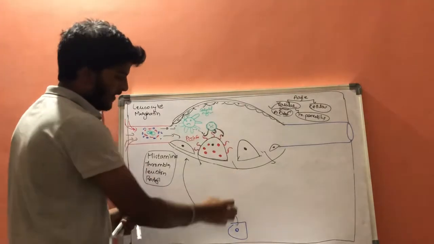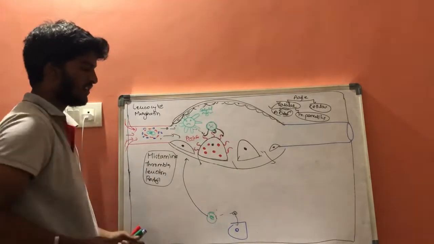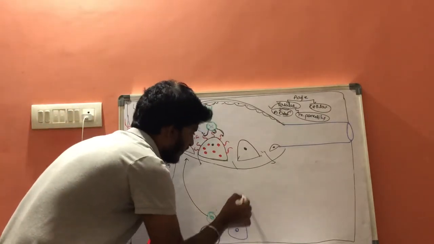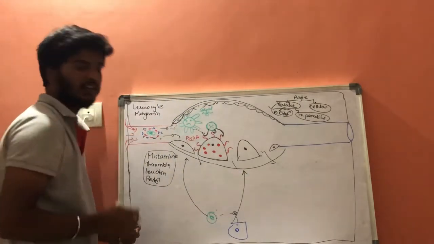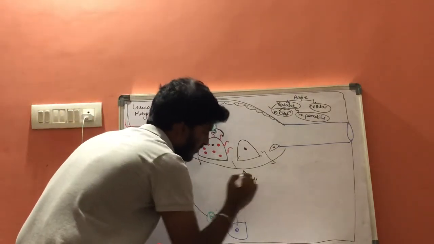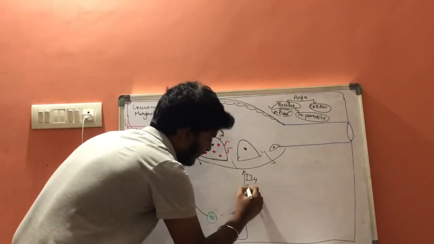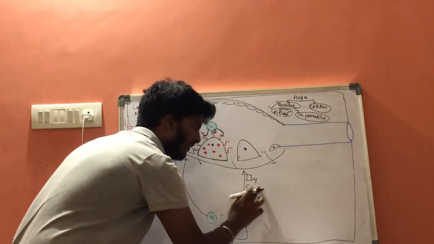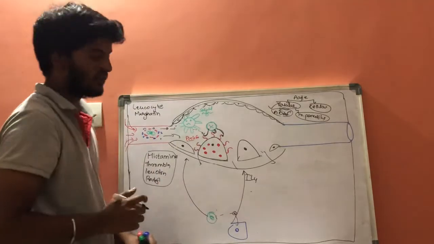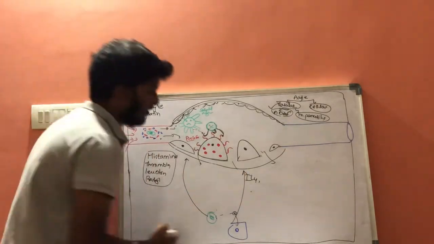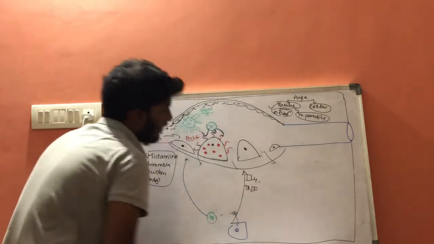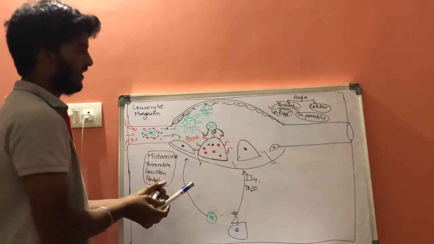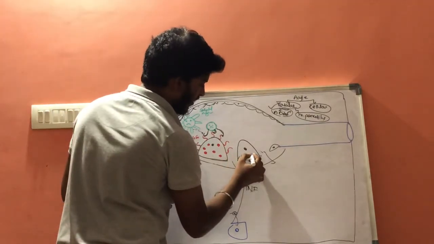So again these parenchymal cells and stromal cells will secrete another type of chemical mediators, that is interleukin 4 and cytokines, which includes interleukin 4 and tumor necrosis factor. The endothelial cells also consist of special proteins or vesicles.